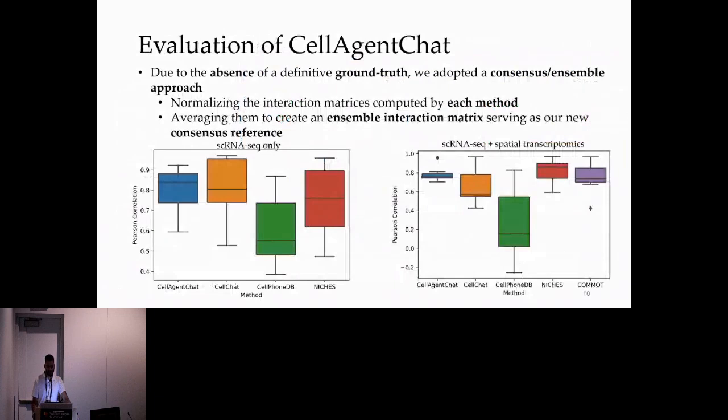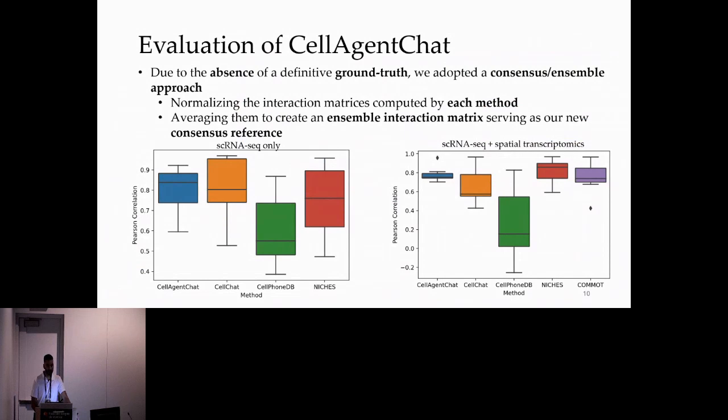So to evaluate the performance of CellAgentChat, we undertook a comparative analysis of CellAgentChat against 5 prominent cell-cell interaction inference methods. So first, we assessed the cell-cell communication networks generated by CellAgentChat and compared them with the outcomes of other methods. However, due to the absence of a definitive ground truth, we decided to adopt a consensus approach. This involved normalizing the interaction matrices computed by each method and averaging them together to create an ensemble interaction matrix serving as our new consensus reference.